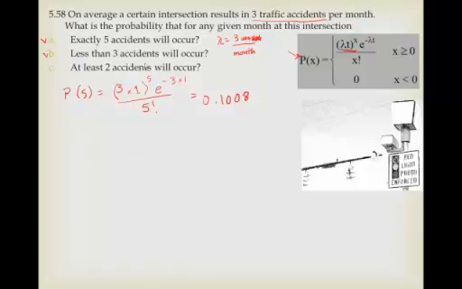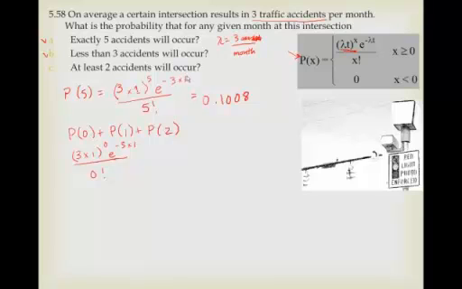Now, less than 3 accidents will occur. Well, that's going to be the probability of 0 plus the probability of 1 plus the probability of 2. So I'll write this out here. 3 times 1 raised to the 0 power all over 0 factorial, e to the minus 3 times 1. One thing to notice is, what if instead of any given month, I said a 2-month period or a 3-month period?